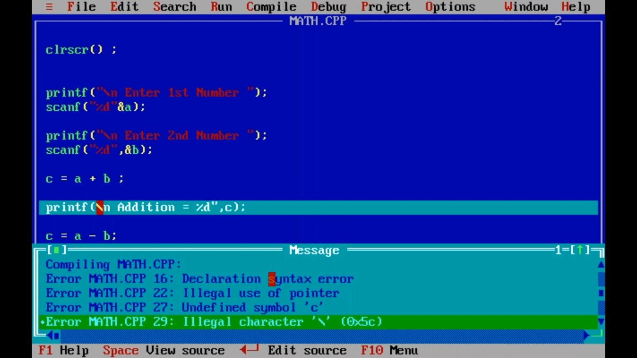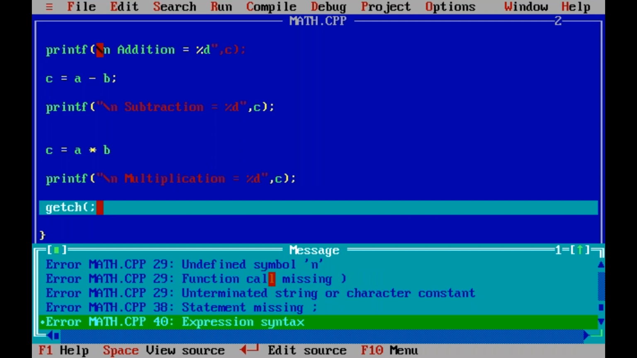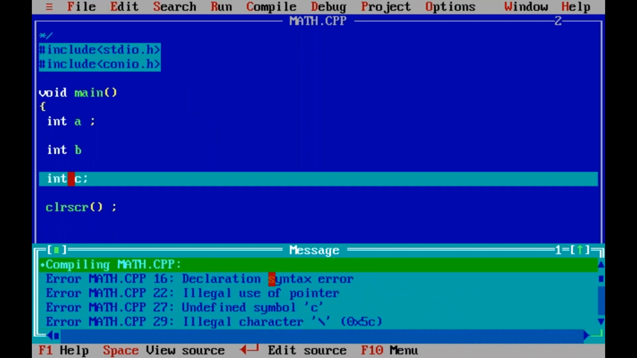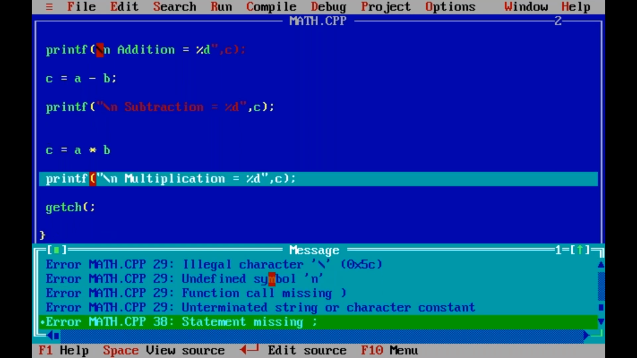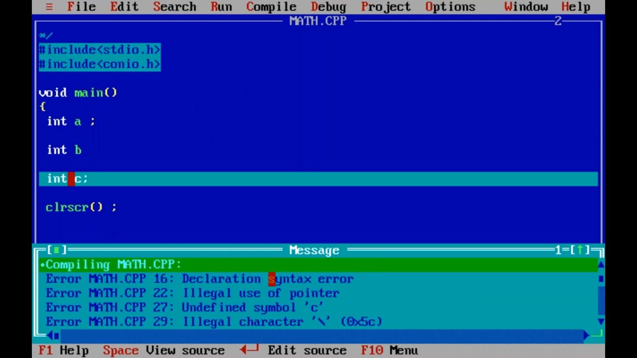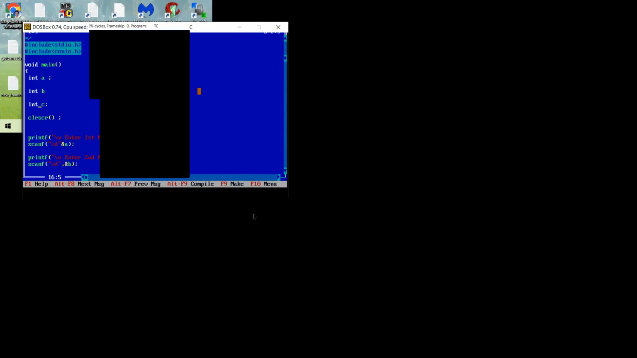Look at the bottom. Look at the 29th line error. Then the 38th line error and the 40th line error. So errors from top to bottom, right? See, the compiler shows all the errors from top to bottom. So this is the working of the compiler.